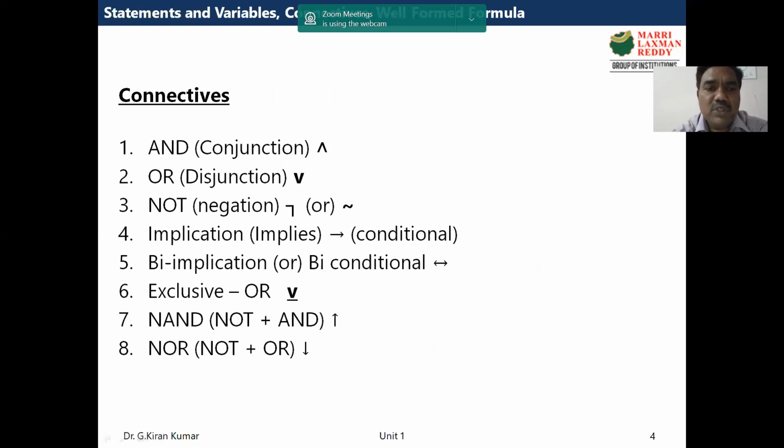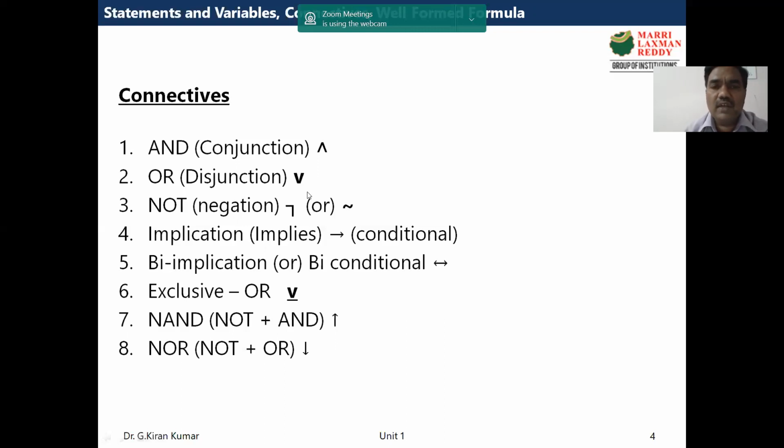Basically we'll be using all these connectives: AND, also called conjunction; OR, also called disjunction; NOT, that is negation; implies, or implication; the fifth one is biimplication or biconditional; the sixth one is exclusive OR; the seventh one is NAND; and the eighth one is NOR. These are the different connectives we will be using.